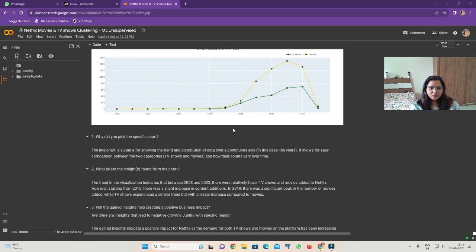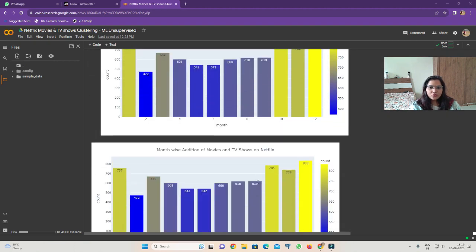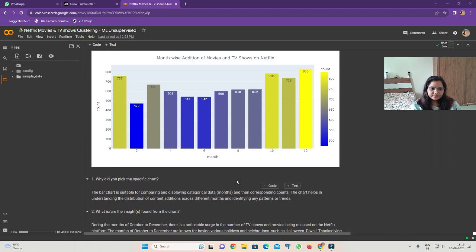However, starting from 2016 there was a slight increase in content additions. In 2019 there was a significant peak in the number of movies added, while TV shows experienced a similar trend but with a lesser increase compared to movies. So we are going to the next chart.